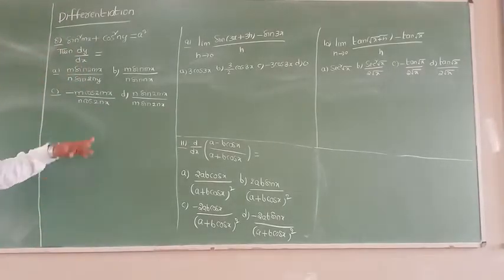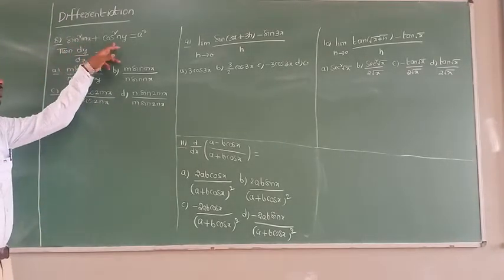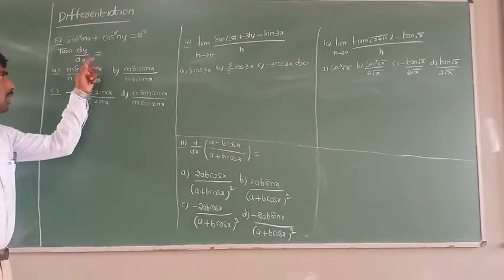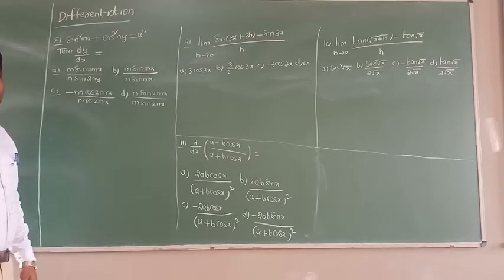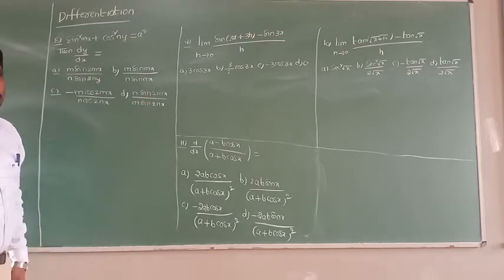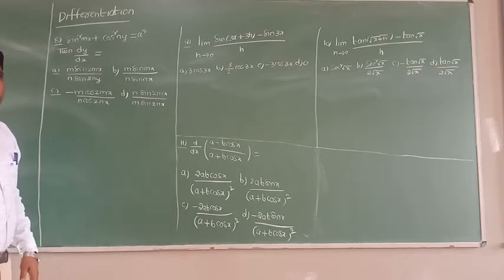You see this problem: sin square mx plus cos square my equal to a square. What they are asking here is dy by dx equal to how much? So try to adjust. I am telling 4 problems at a time. Pause the video and note it down. Now all of you see here.